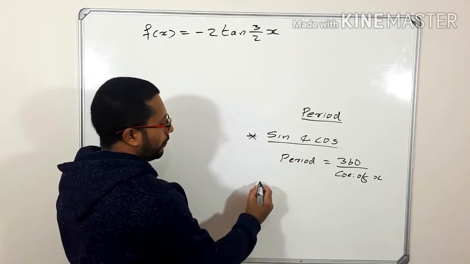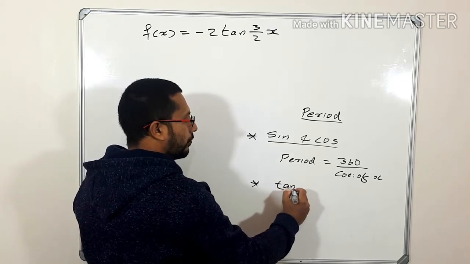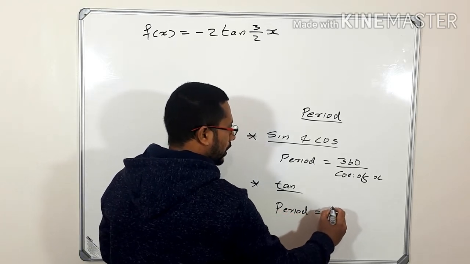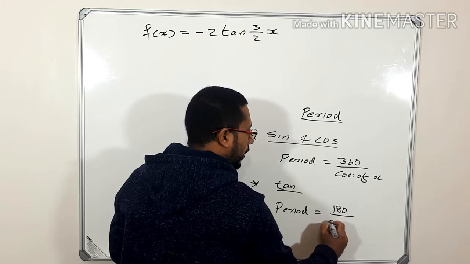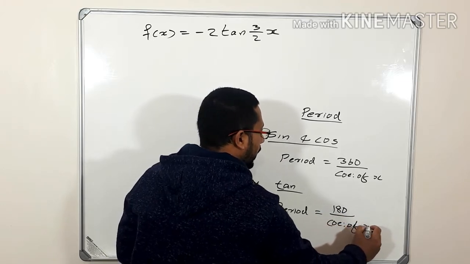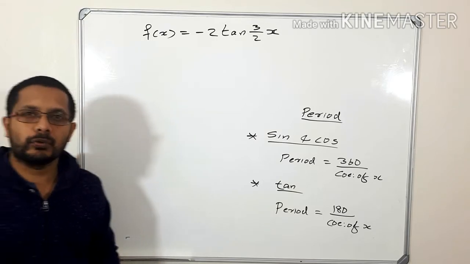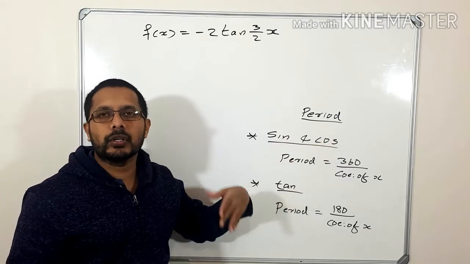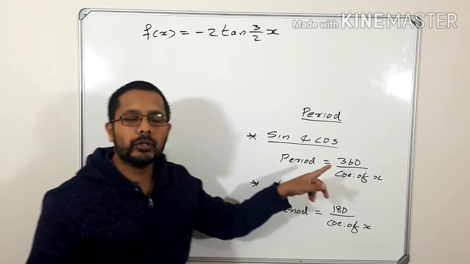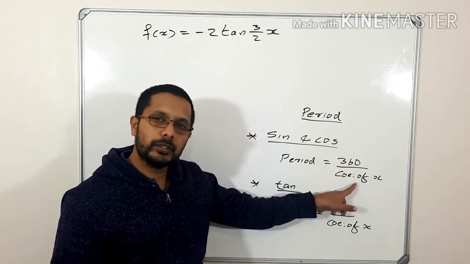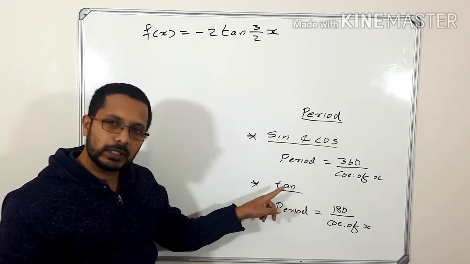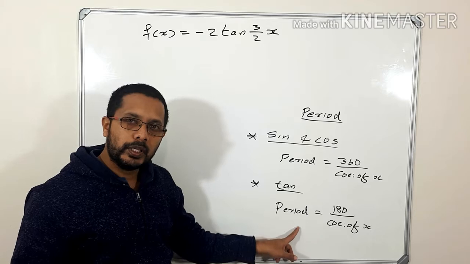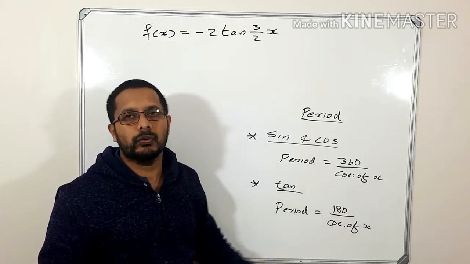And what about the tan graph? In the case of the tan graph, the formula to find the period is 180 divided by the coefficient of x. So these are the formulas that you can use to find the period. For a sine or cos graph, you have to learn by heart 360 divided by the coefficient of x. And if it is a tan graph, like our one, which is a tan function, the formula is period equals 180 divided by the coefficient of x.